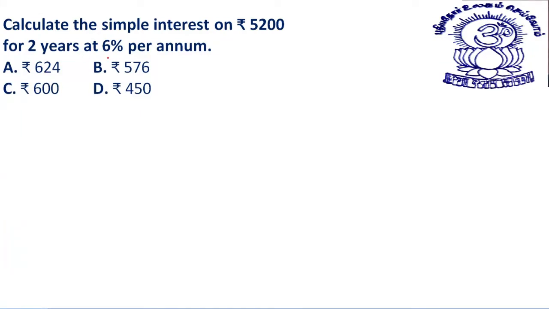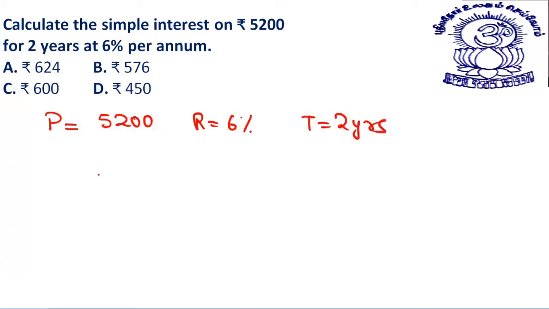What is the next question that we have? Calculate the simple interest on rupees 5,200 for 2 years at 6% per annum. It's a quite easy question. Let's do it. See, what are we given? Principal is given to us as 5,200 rupees. Rate of interest is 6%, and time is equal to 2 years.